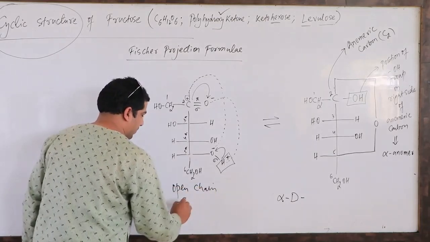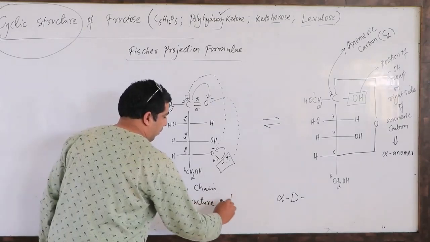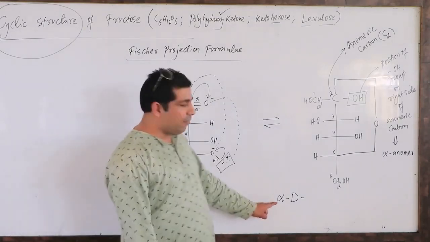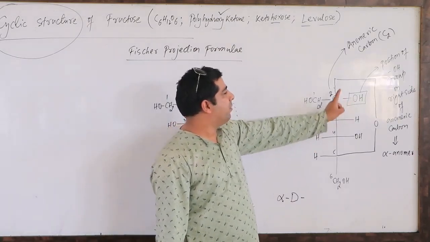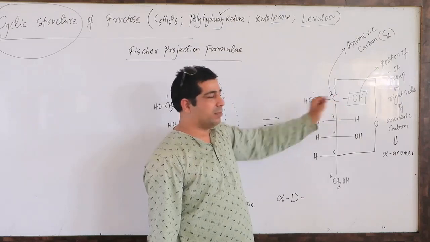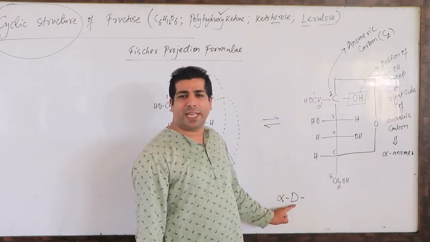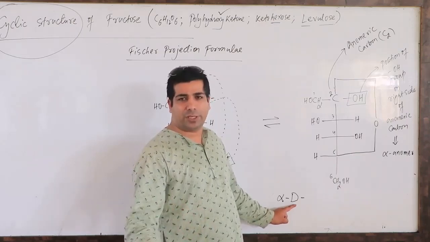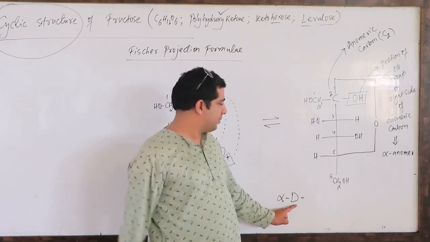Why alpha? Because of presence of OH group on right side of anomeric carbon. Why D? Because fructose is a natural sugar and every natural sugar has capital D configuration, the position of OH group on right side of last chiral carbon.